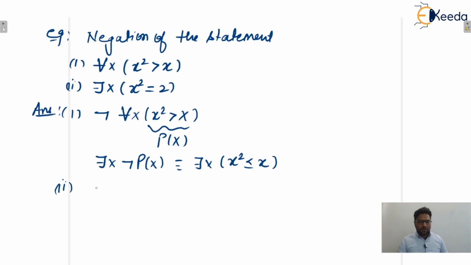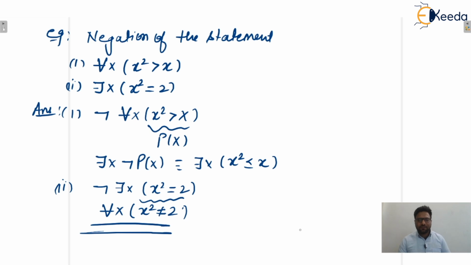Second one, you only tell me: negation of there exists x, x square is equal to 2 becomes what? We can say that for every x, and the negation of this statement becomes x square is not equal to 2. I hope this one is clear to everyone.